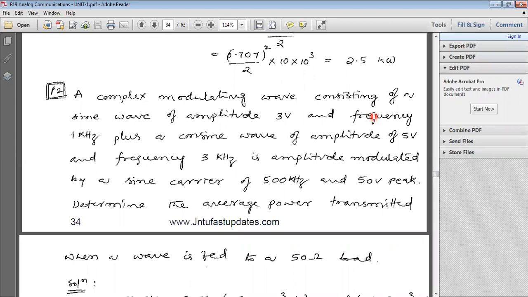Plus a cosine wave of amplitude 5 volts and frequency 3 kilohertz is amplitude modulated by a sine carrier of 500 kilohertz and 50 volts peak.